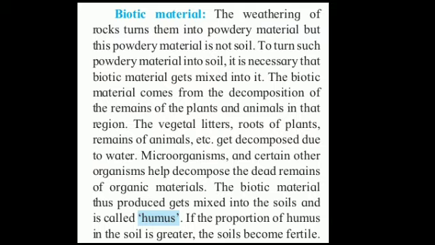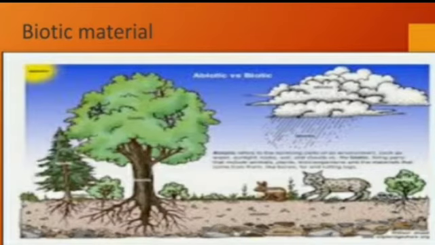Microorganisms and certain other organisms help decompose the dead remains of organic material. The biotic material thus produced gets mixed into the soil and is called humus. Student, underline this line. What is humus? The biotic material produced gets mixed into the soil and is called humus. If the proportion of humus in the soil is greater, the soil becomes more fertile.